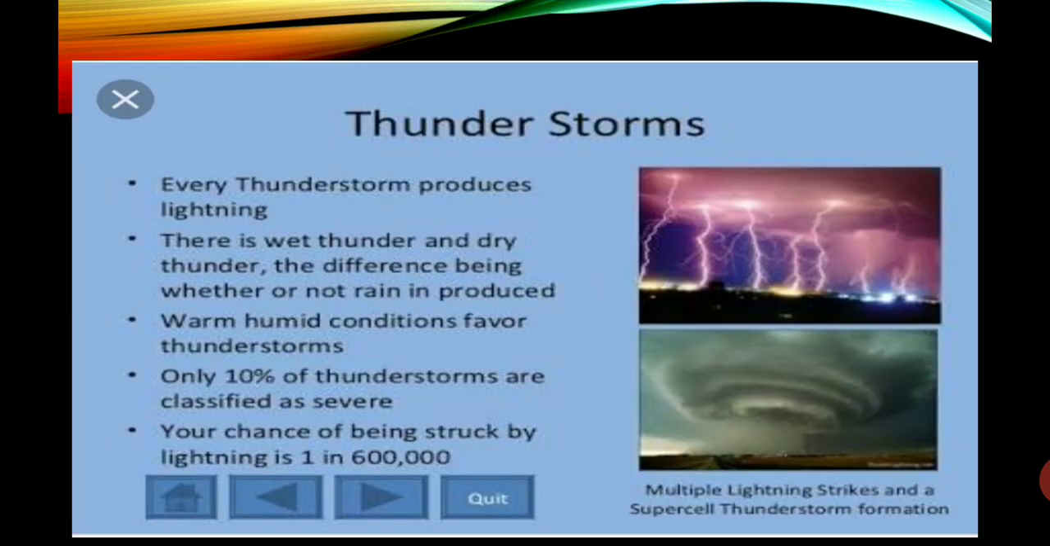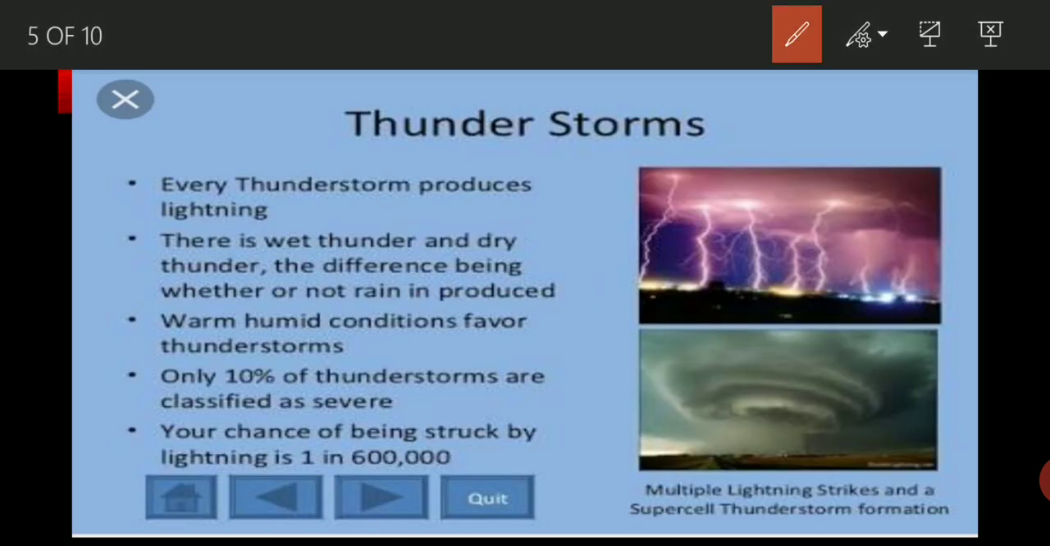Students, here some points about thunderstorms are given. Every thunderstorm produces lightning. There is wet thunderstorm and dry thunderstorm, the difference being whether it is raining or not. Sometimes you have seen in the sky only thundering and lightning appears, and there will not be any kind of rain. That is known as a dry thunderstorm. And sometimes if it comes along with the rain, it is known as wet thunderstorm.